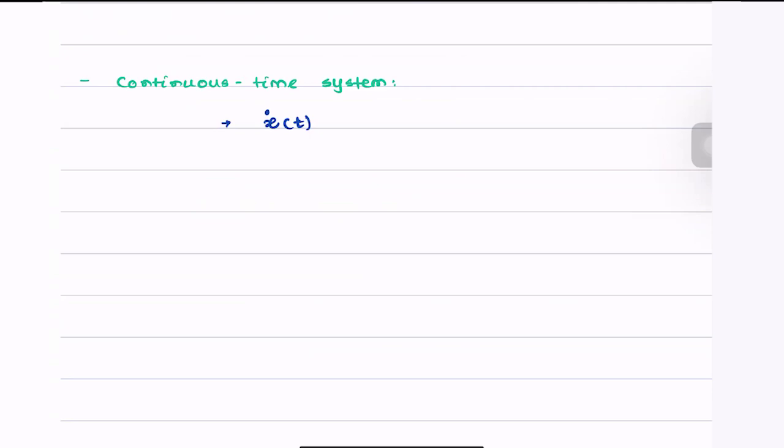Now let us look at a continuous time system. We saw in the previous lecture that we can design an update rule which takes this form. x dot of t is equal to minus of the Laplacian matrix times x of t.